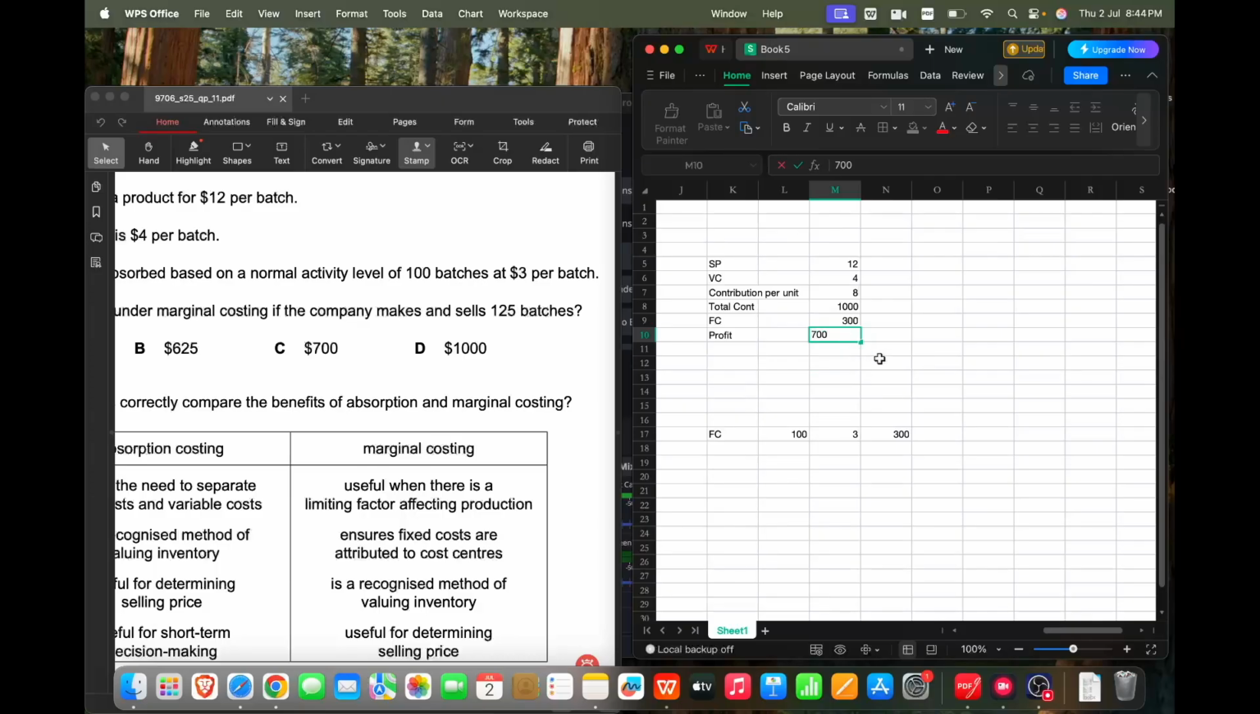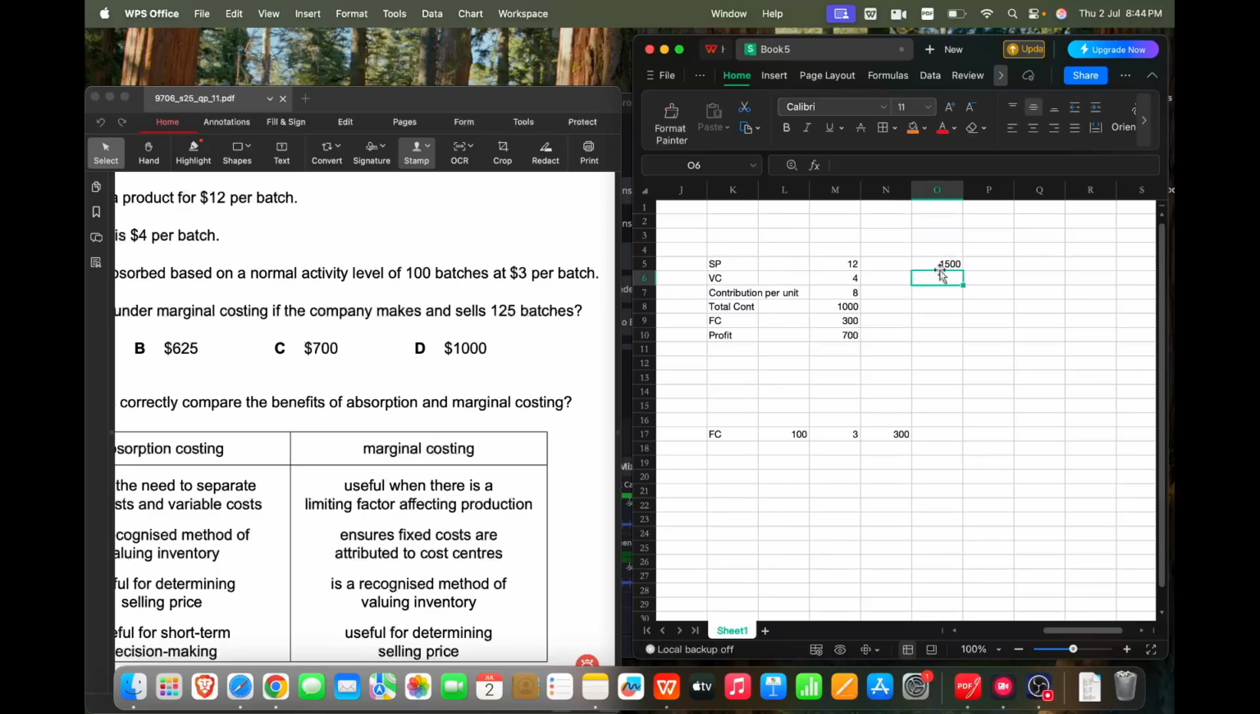Now you can also do something like this. We can also find out total selling price and total variable cost, and directly skip the contribution per unit part and calculate total contribution directly. If I do that, then 12 is the selling price per unit per batch, and we are making 125 batches.